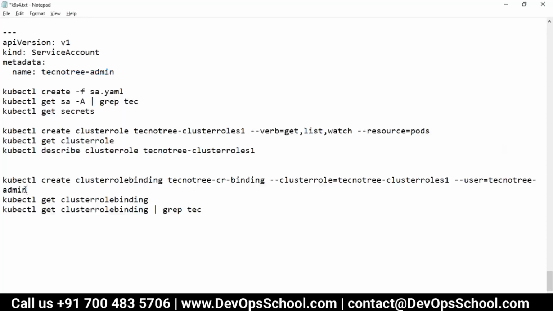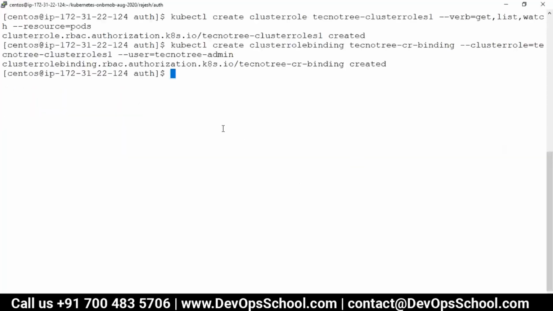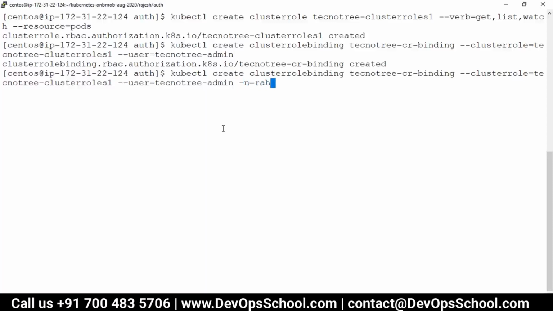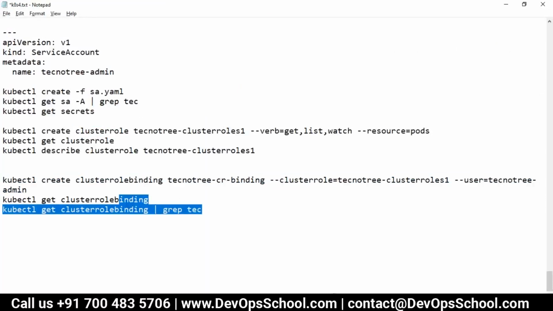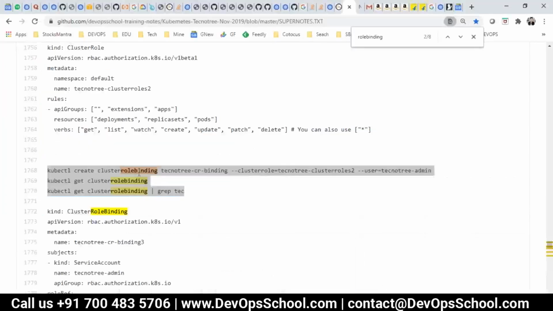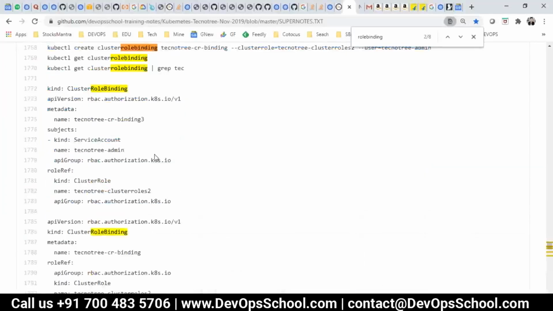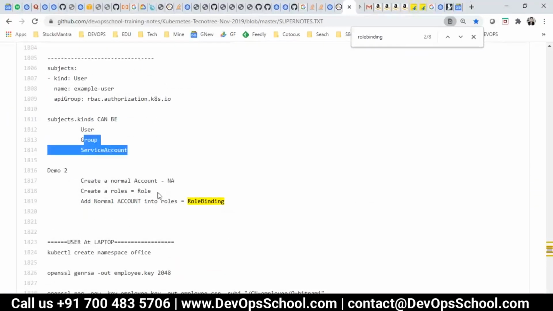So here I am binding this admin. So done. Oops. Binding is okay. Binding is not namespace level, I guess. Yeah, binding is not namespace. Yeah, that's correct. Cluster role and cluster role binding are cluster level only. So I did this. After that, what are you going to do? You're going to set your config map. So overall, this is done.